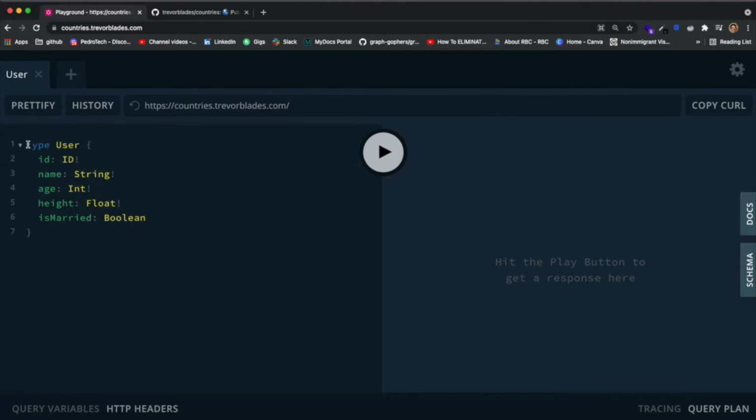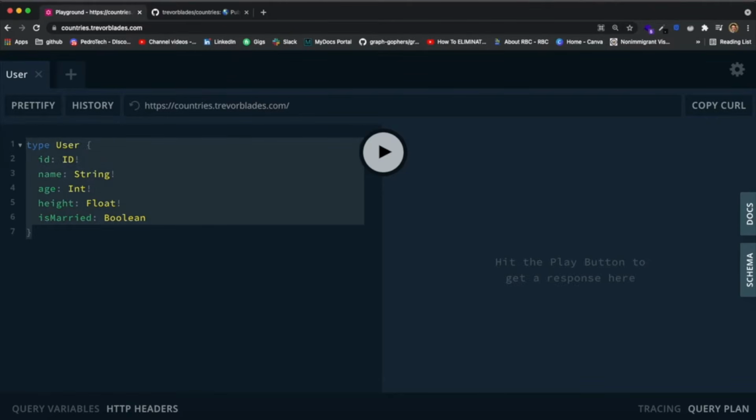But you can see that I actually defined a new type over here, and I called it user. If you're used to something like defining a database schema or using something like TypeScript, you're probably used to doing something like this. You create basically the structure of an object, and inside of it, you define all of the fields that this object will have and their types. And this is basically what we're doing.